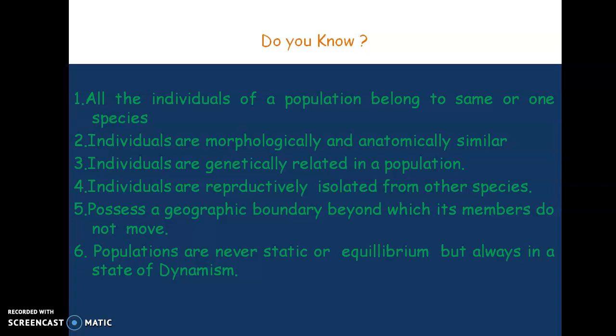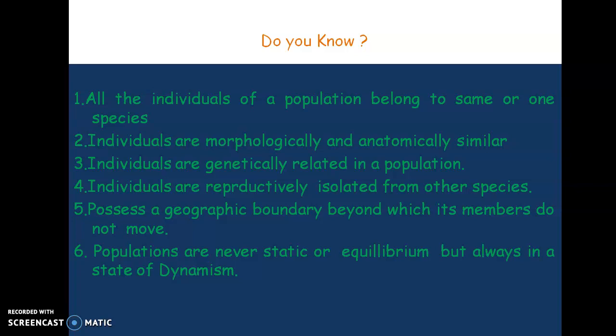As they are morphologically and anatomically similar, we can say that they may be genetically related, and they have the power of reproduction. They are reproductively isolated from other species, which means all the members belonging to this particular population are able to interbreed and produce fertile offspring, but not with other species. That is called reproductive isolation.